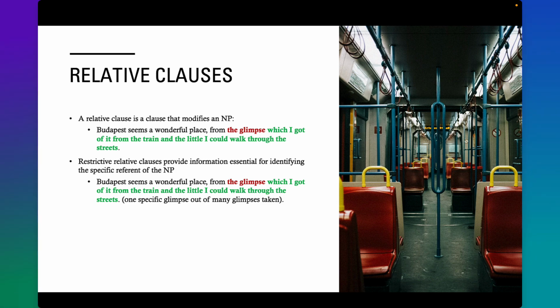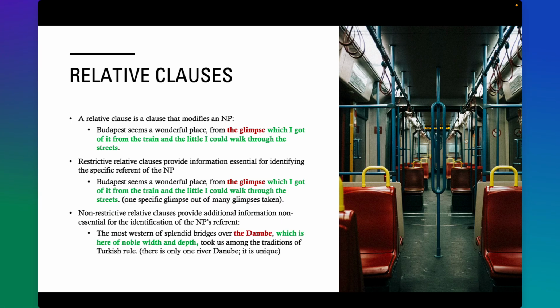In the sentence we just discussed, there is a possibility of multiple glimpses existing, but the narrator is specifying that he's talking about the specific glimpse he got of Budapest from the train and from walking around the streets of the city, not any other glimpses. Non-restrictive relative clauses provide additional information not essential for the identification of the referent. Often, the referent of the NP is unique in some way, as in this sentence.